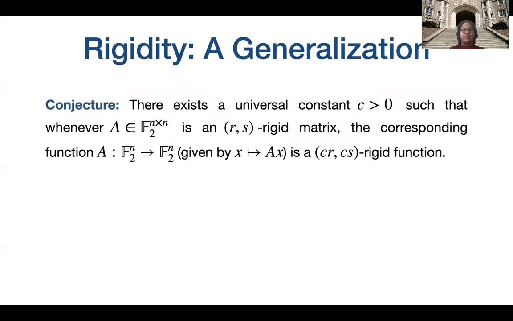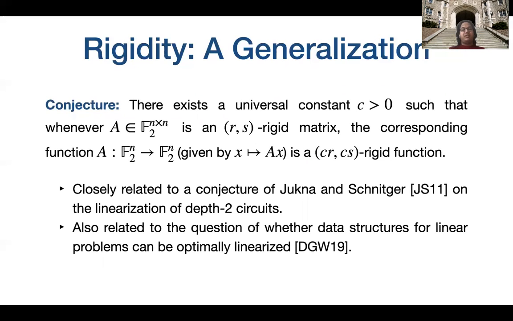Now I would like to state a conjecture. This conjecture is not related to our main conjecture, but it is still interesting in its own right. We conjecture that if a matrix A is an (R, S) rigid matrix, then the corresponding function from F2 to the n to F2 to the n is also a rigid function. We note that this conjecture is closely related to a conjecture of Jukna and Schnitger on the linearization of depth 2 circuits, which is also related to the question of whether data structures for linear problems can be optimally linearized.